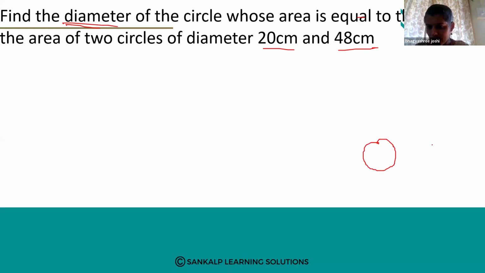Okay, sum of area of two circles means you will add those two circles. Okay, then only you will get the other circle.